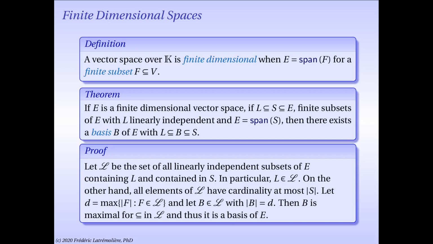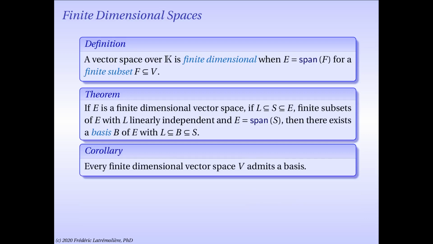Let's call that D. What does it mean to have a maximum? It means that there is some element in script L whose cardinality is D. There might be several, but there is at least one. But then, by definition of cardinality, this set B is maximal for inclusion in script L. If you have any set in script L that contains B but is larger, it would have strictly larger cardinality, which would contradict the fact D is a maximum. And so, by our theorem, we know that this B is actually a basis of E, and it satisfies all the required assumptions. It contains L and is contained in S as an element of script L.